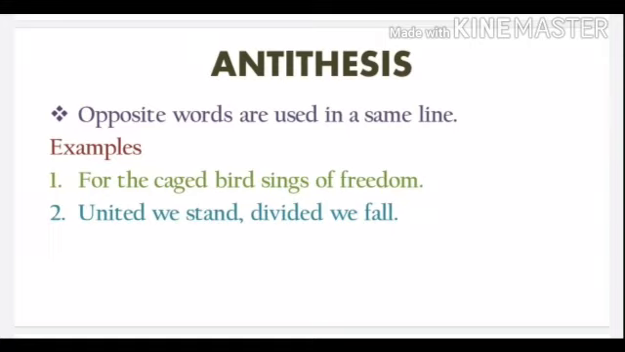Antithesis is a figure of speech where opposite words are used within the sentence for poetic effect. It's one of the easiest figures of speech, as we just have to look for the opposite words. Let's look into the example of antithesis. For the caged bird sings of freedom. Over here, caged means prison, and the opposite of prison is freedom. As you can see, two opposite words are used together, so it's an antithesis.